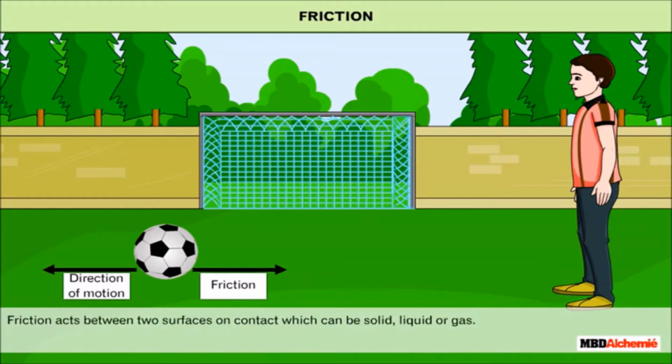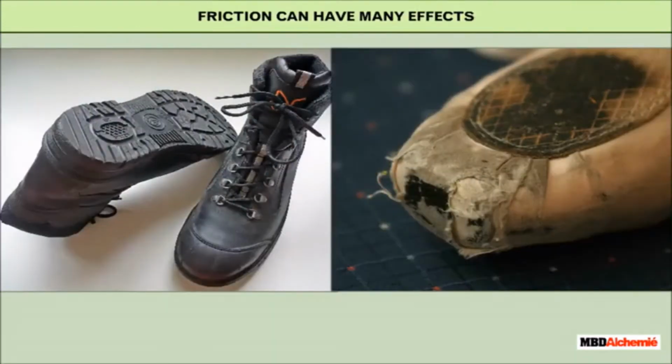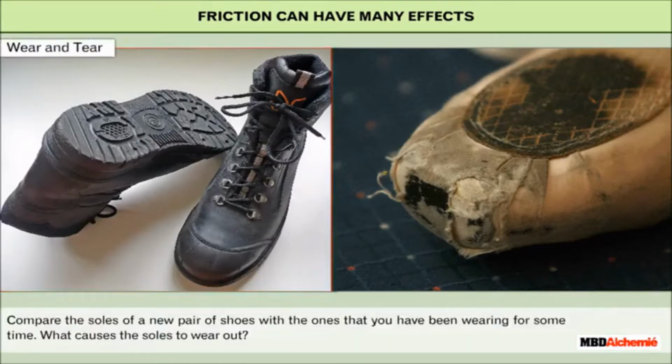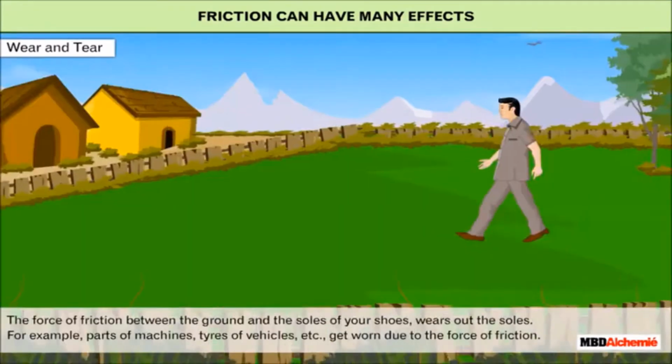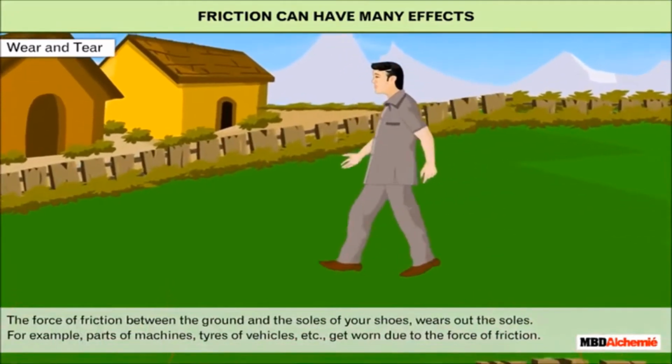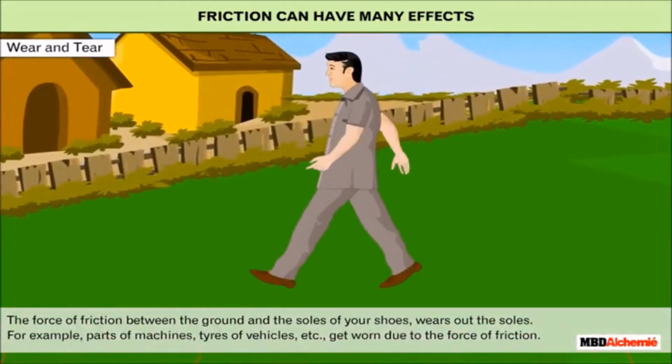Friction acts between two surfaces in contact, which can be solid, liquid, or gas. Friction can have many effects. Wear and tear. Compare the soles of a new pair of shoes with the ones that you have been wearing for some time. What causes the soles to wear out? The force of friction between the ground and the soles of your shoes wears out the soles. For example, parts of machines, tires of vehicles, etc. get worn due to the force of friction.